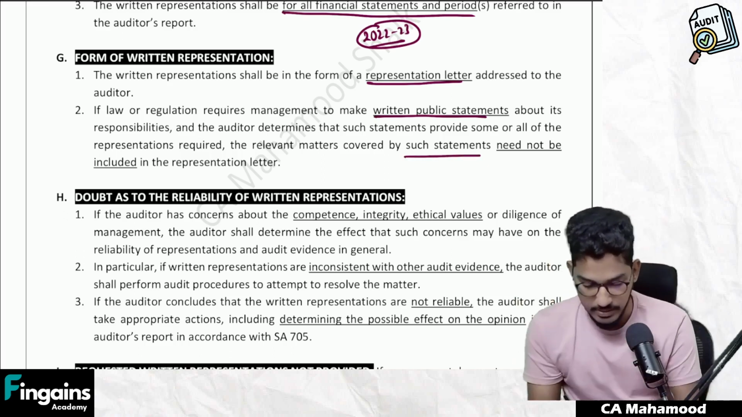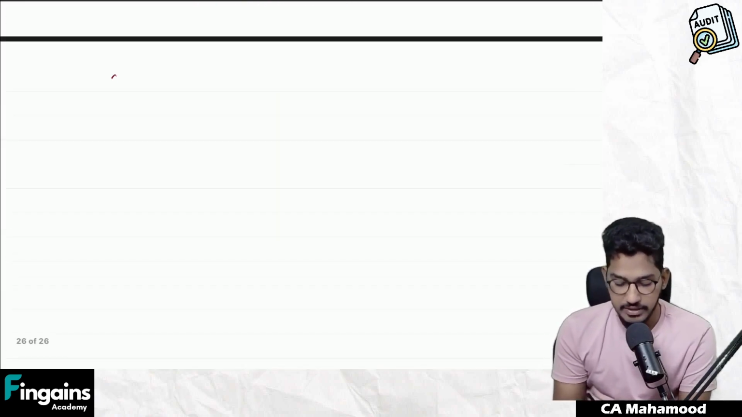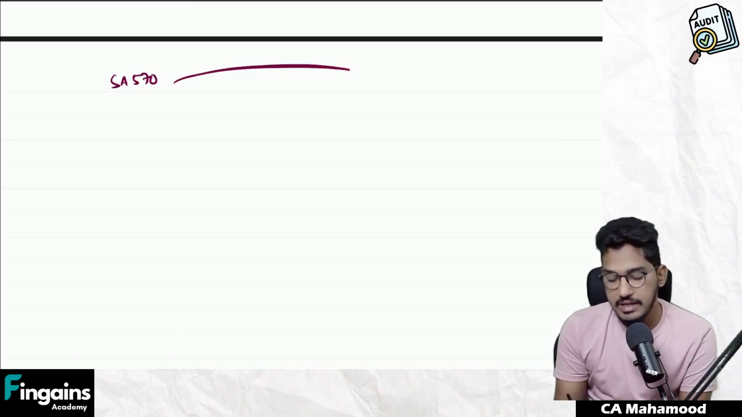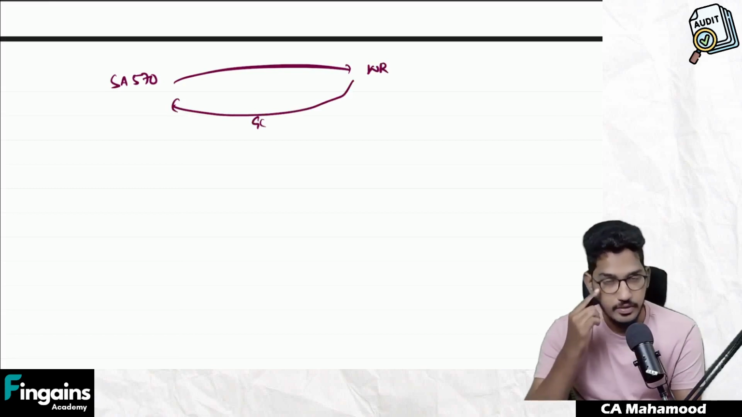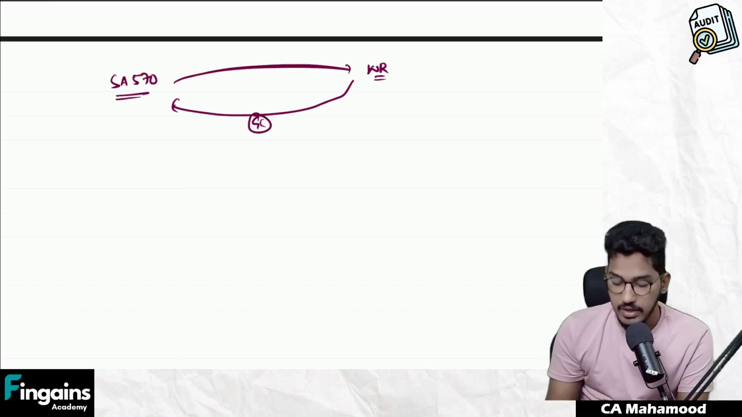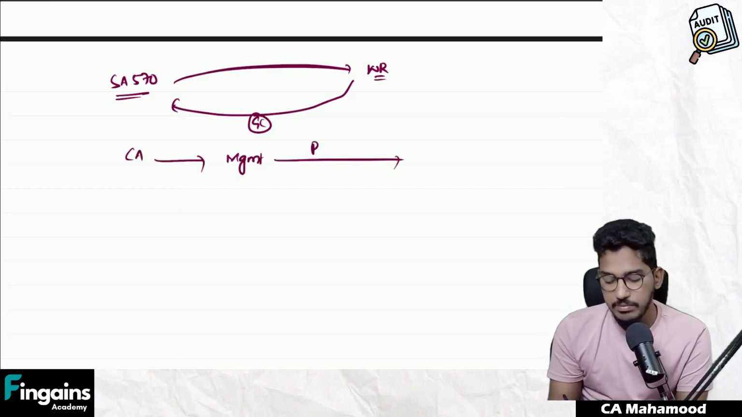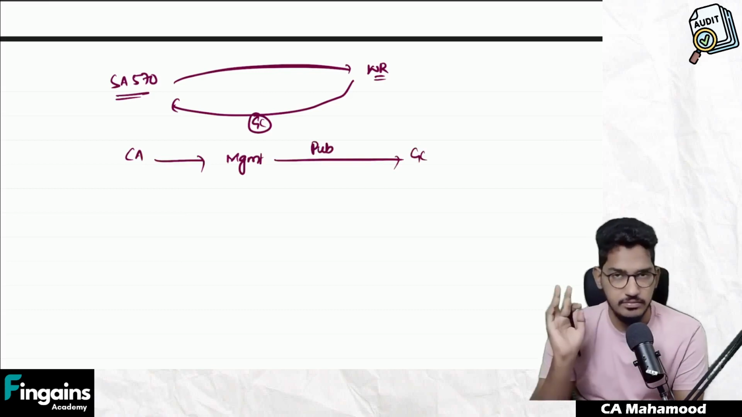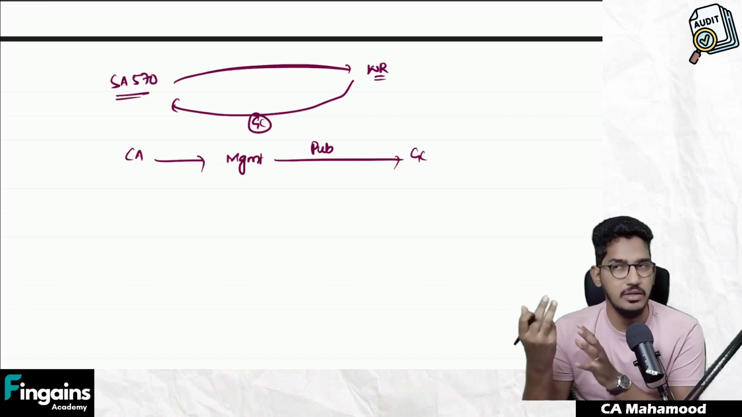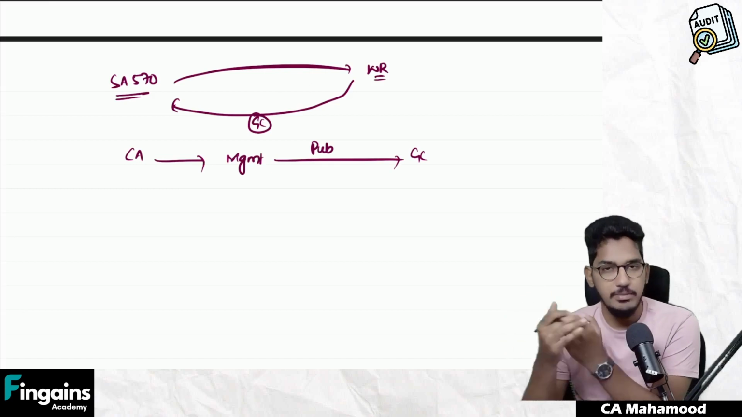What is this? Let me try to explain it in a simple manner with the help of an example. See, assume that SA 570 is asking the auditor to get the written representations from the management regarding going concern. But the management, under some other law and regulation, under the Companies Act, is required to give public statements to everybody regarding going concern. I am just telling you an example. I am just creating an example. This is not a reality. I am not telling you actual provisions of any law.